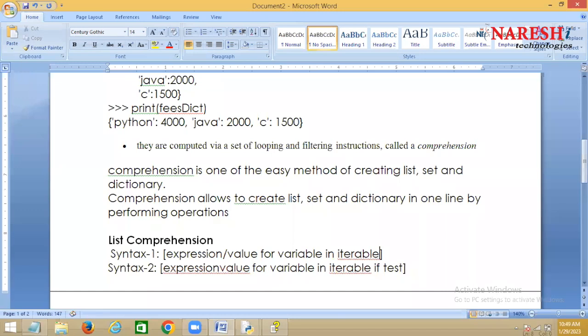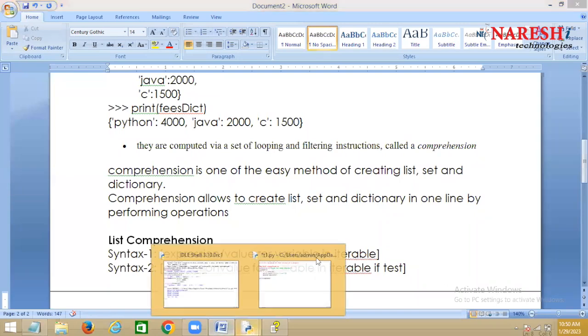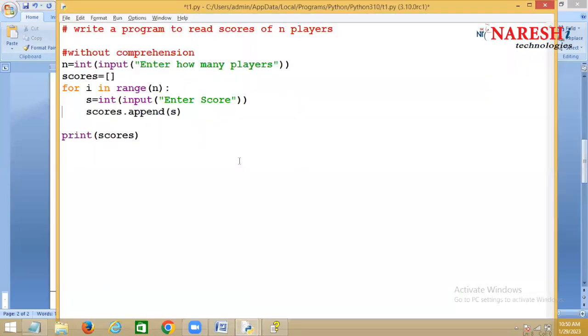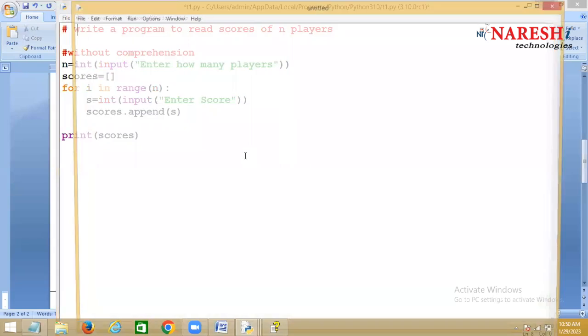So within square brackets, you are not only writing values. Inside the square brackets, you are writing a for loop as well as an expression. Suppose my question is like this.